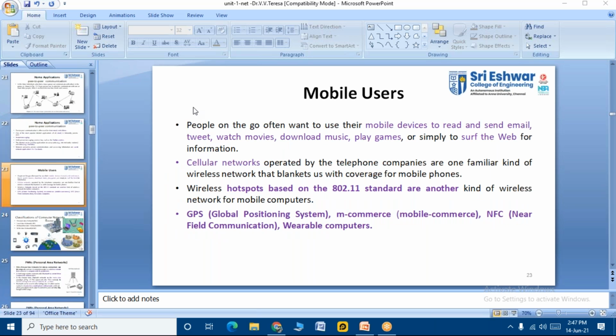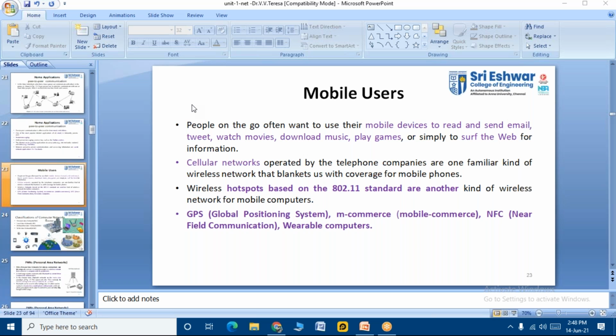Okay, so mobile users, people on the go, often want to use their mobile devices to read and send email, tweet, watch movies, download music, play games, or simply surf the web for information, right? Cellular networks operated by the telephone companies are one familiar kind of wireless network that blankets us with coverage for mobile phones. Wireless hotspots based on the 802.11 standard are another kind of wireless network for mobile computers. GPS, M-commerce, NFC, wearable computers. These are some things about mobile users.